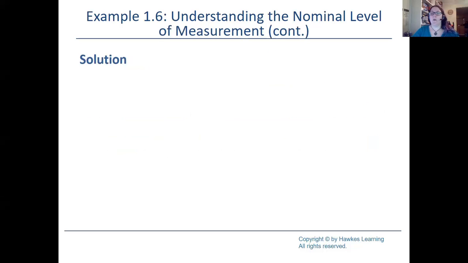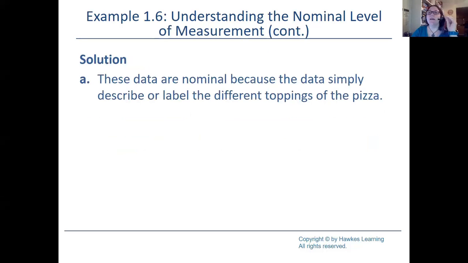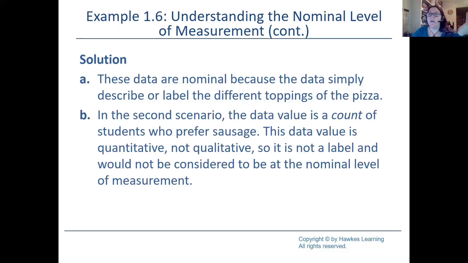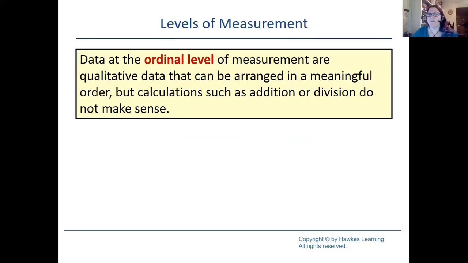Okay, so again, data that has just a label, like what type of pizza toppings, is going to be nominal. The second scenario, though, however, again, we were talking about the students who chose sausage. That is no longer qualitative. It's a quantity, so it cannot be nominal.